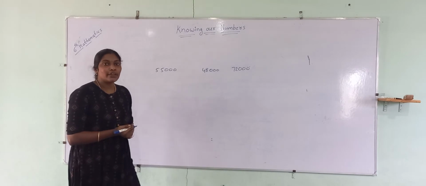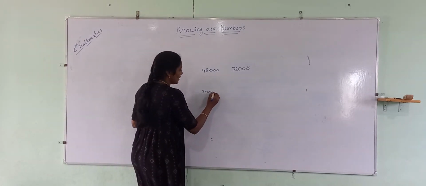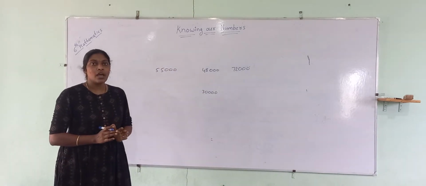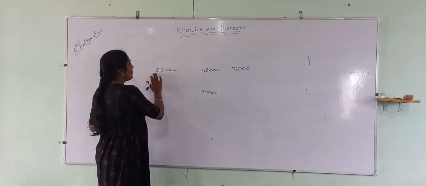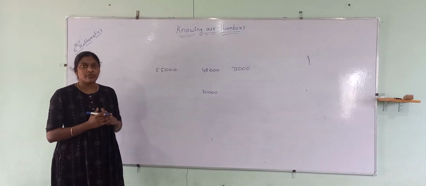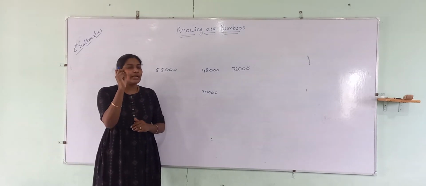Now I want to buy a refrigerator which costs 30,000. While seeing these large numbers, are you able to understand first by seeing that this is 55,000? You can understand, but it will take a little bit of time.